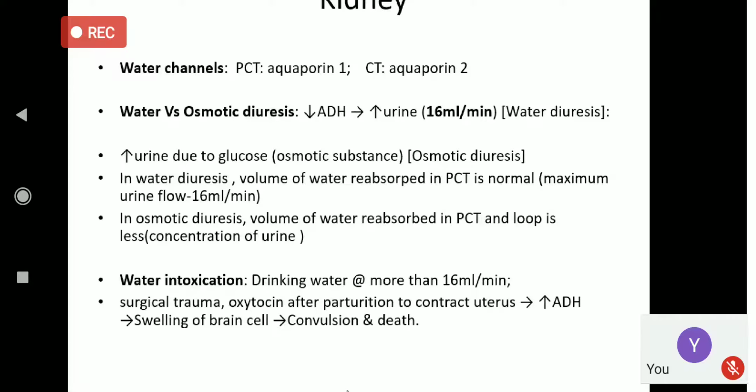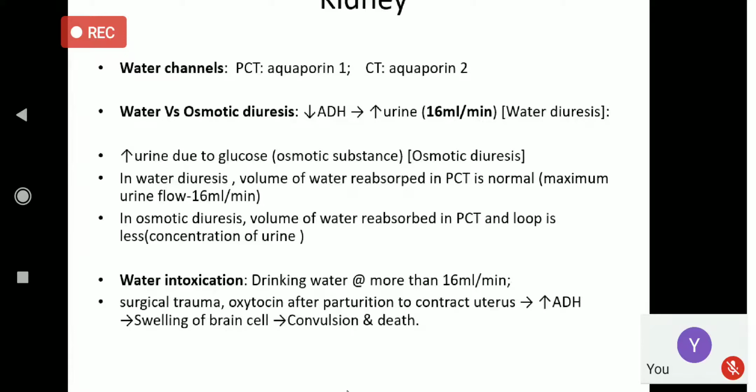Filtration takes place by the glomerulus, and reabsorption and secretion take place in the tubules. Besides that, the kidney produces erythropoietin, vitamin D3 and renin.